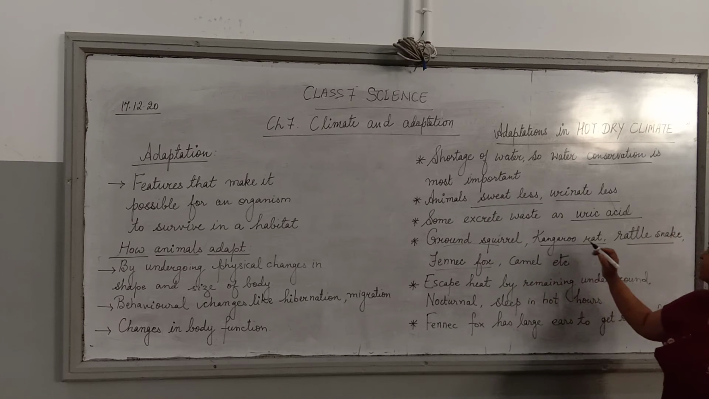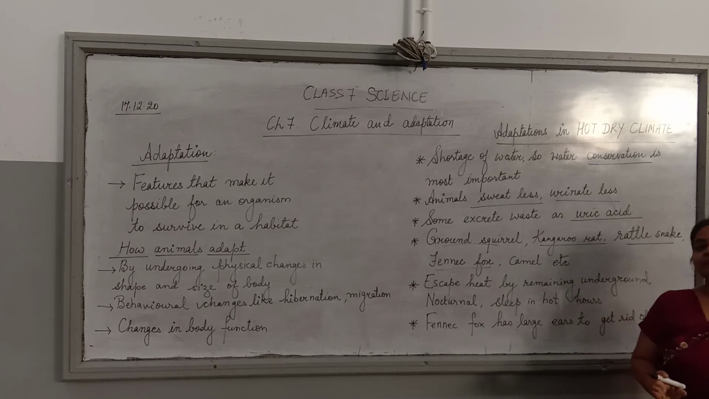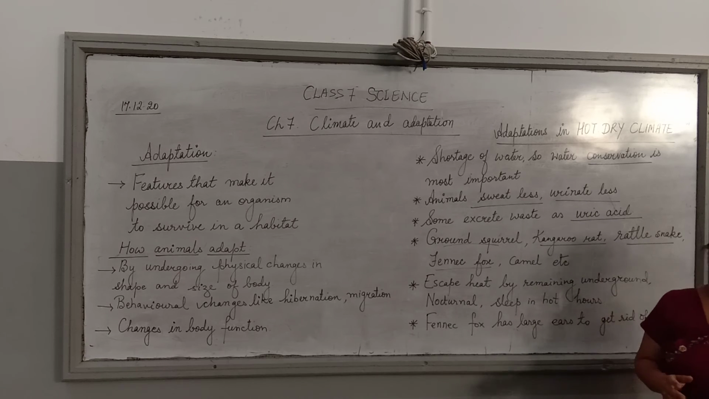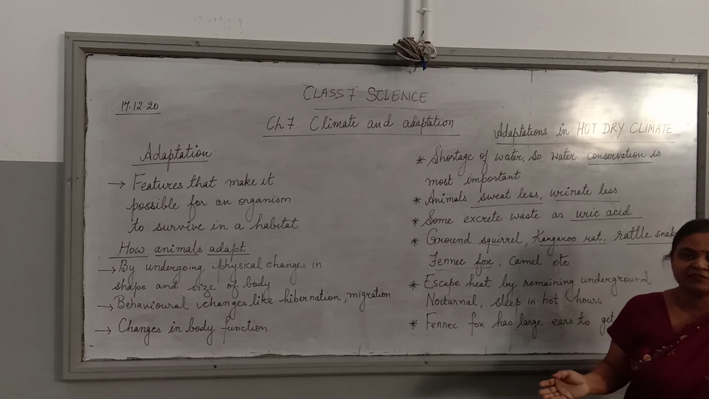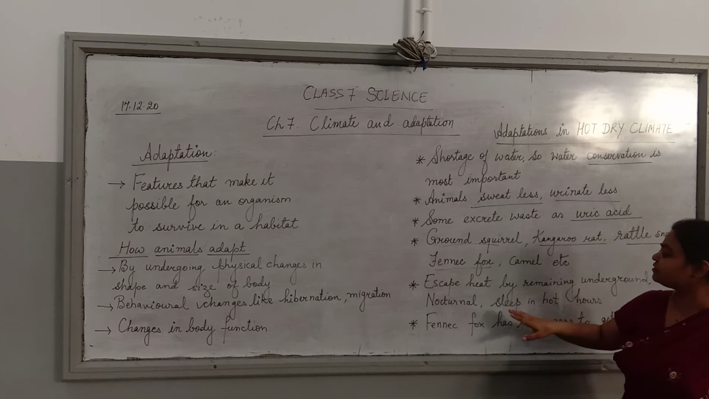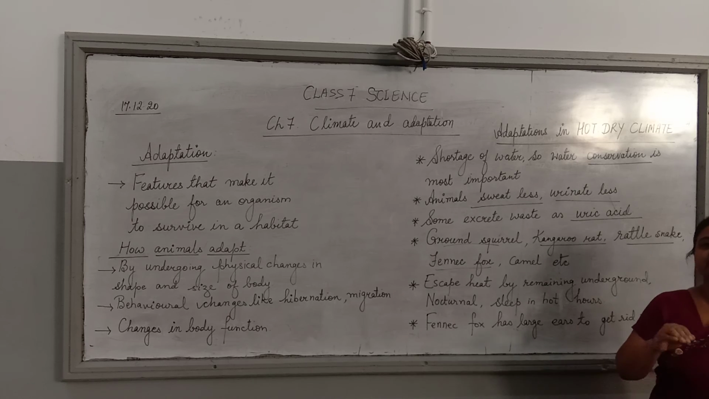Ground squirrel, kangaroo rat, rattlesnake and fennec fox are also nocturnal animals. They are active in the night time, not in the daytime, because days are very hot. So in the night time they come out to hunt, they come out to find food and water, and so these animals are called nocturnal animals. In the hot daytime they sleep. They remain underground in such hot days. They tend to remain underground in their burrows.